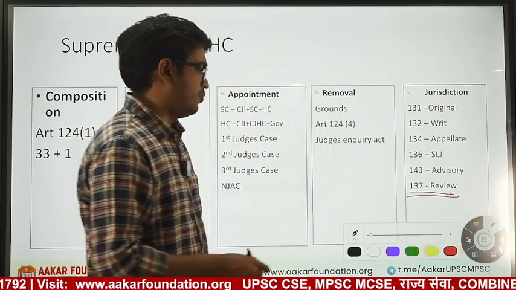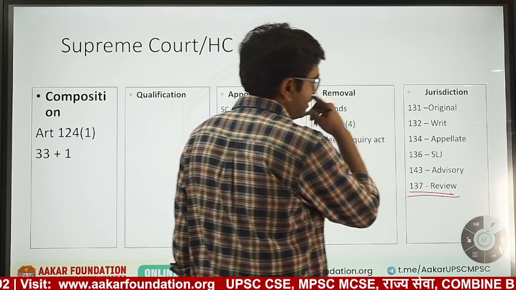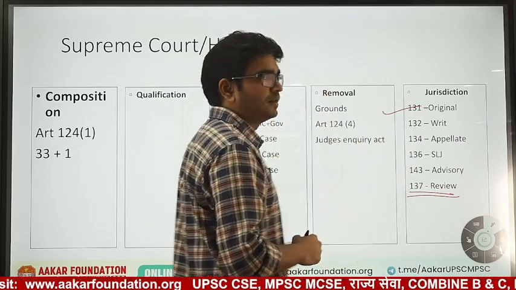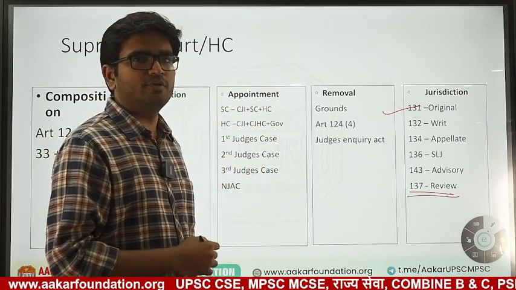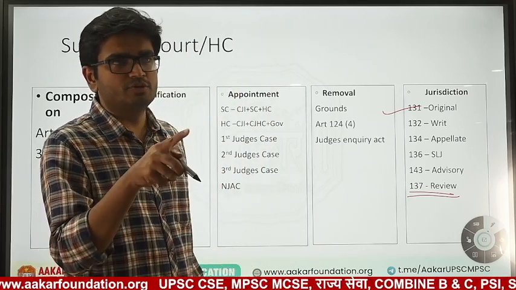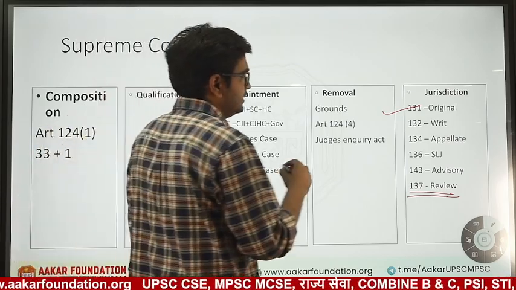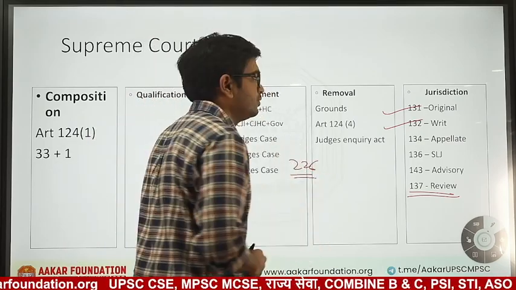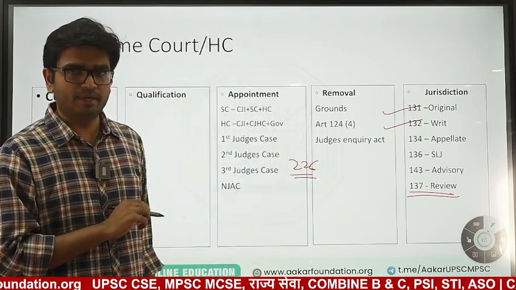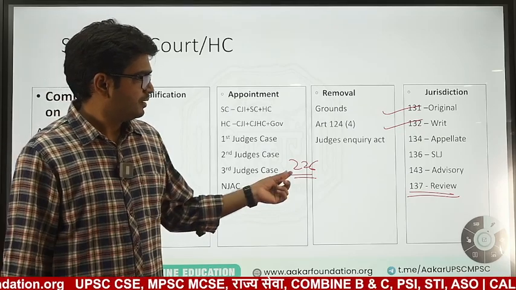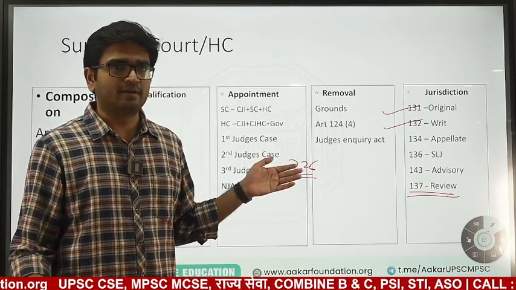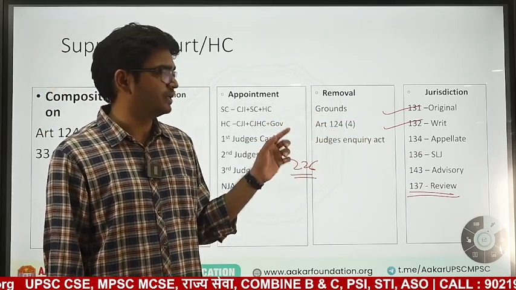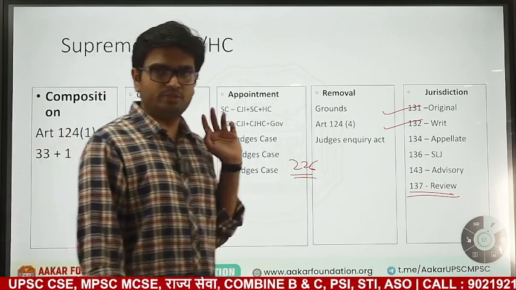Now among these, what are the jurisdictions available for High Court? High Court has in some cases original jurisdiction also. For example, conflict in election of member of parliament, that is the original jurisdiction of High Court, not Supreme Court. Then writ jurisdiction, yes, High Court has under Article 226, you can go into High Court also in violation of your fundamental rights. Although the writ jurisdiction of High Court is wider, because Supreme Court writ jurisdiction will be applicable only to fundamental rights, but High Court's writ jurisdiction is applicable for all the constitutional rights.